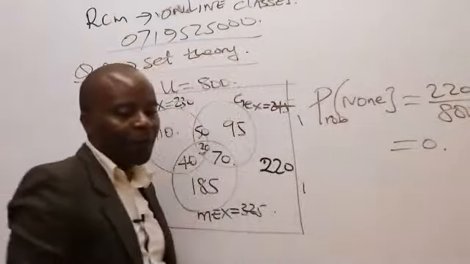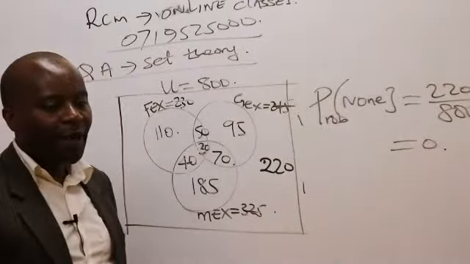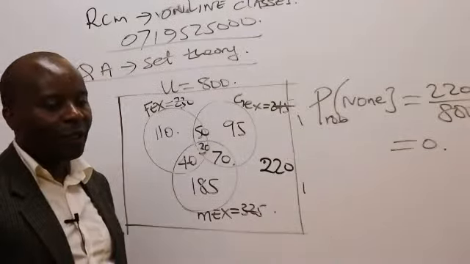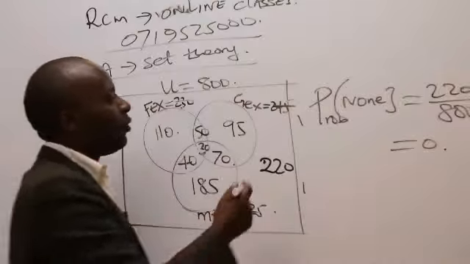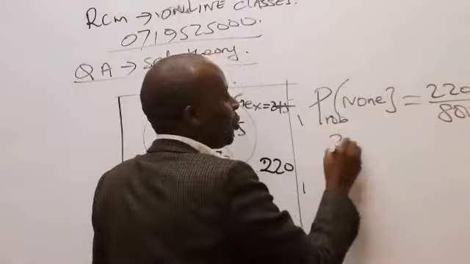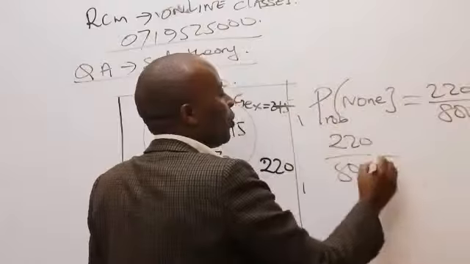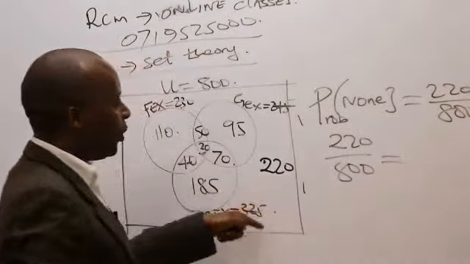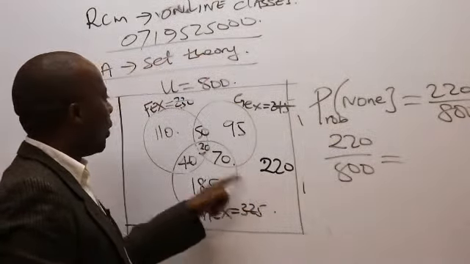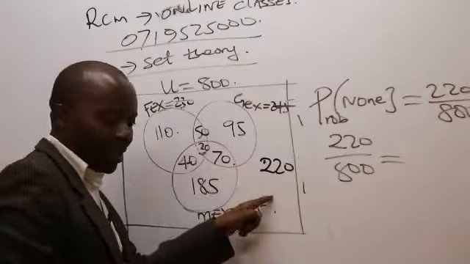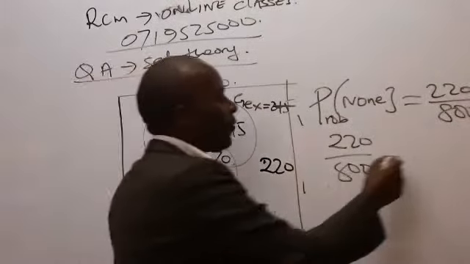Please help me out there. 220 divided by 800. So probability of none, it is 220 divided by 800, which will be equal to what here? No one preferred any of the three. So it is 0.275, and that is it.